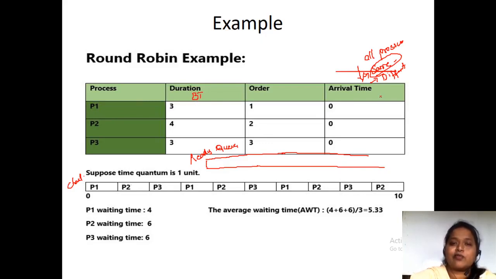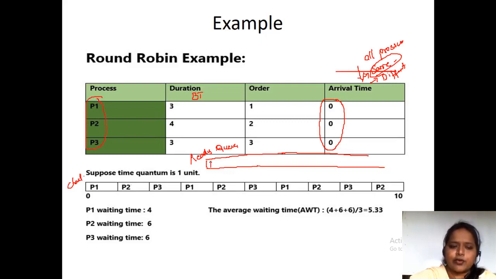The arrival time of all the processes is 0, and they are ordered as 1, 2, 3. First P1 arrived, second P2 arrived, and third P3 arrived. So when the arrival times of all the processes are equal, that means all these three processes are in the ready queue.